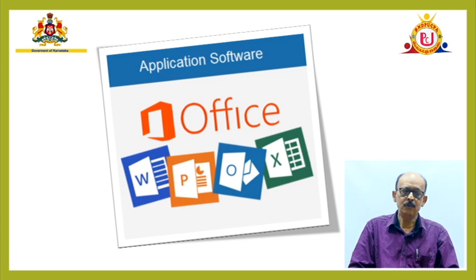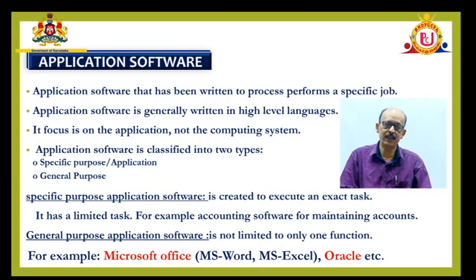Next, when we say application software, it is for a particular set of jobs. It is for a particular or a specific job or a specific task. Generally, these application software are written in one of the human readable languages.